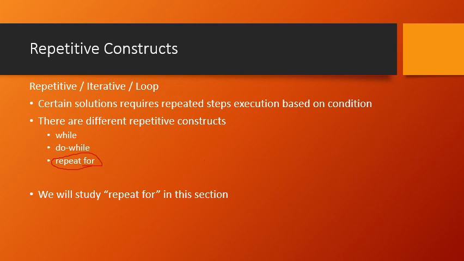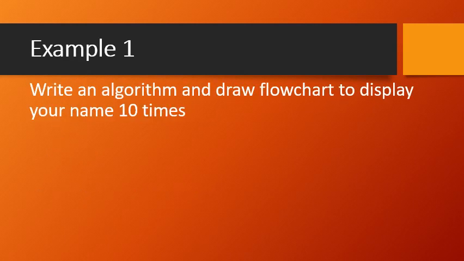The first example here I have taken to be very simple. Write an algorithm and draw the flowchart to display your name 10 times, right? To give an example, during your childhood, your school days, you might have got a punishment from your teacher saying write your name 10 times or write your name 100 times, right?